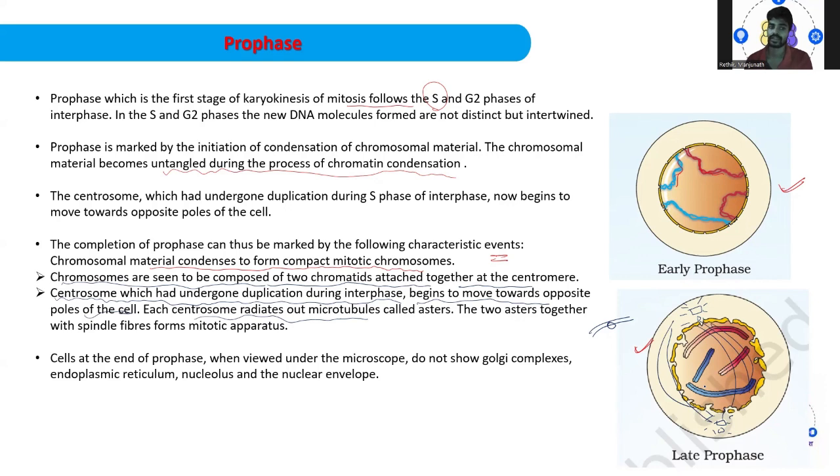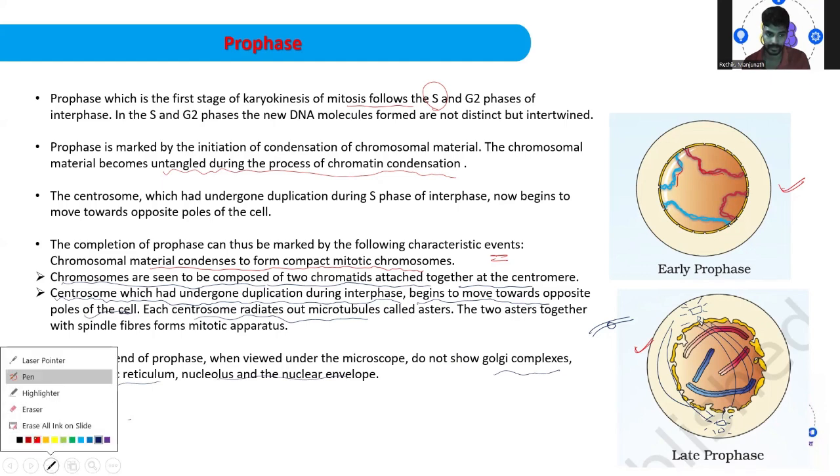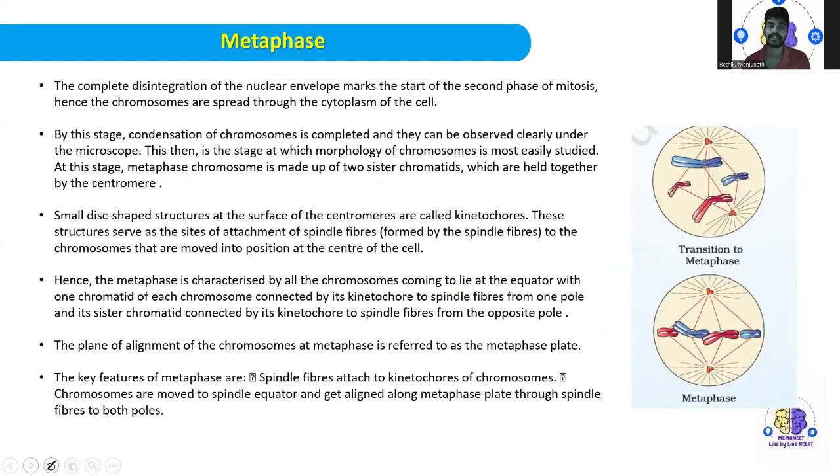Then the cells at the end of the prophase, when viewed under the microscope, do not show the Golgi complex, endoplasmic reticulum, nucleus, and nuclear envelope. Right. Then after the prophase, we will be seeing the metaphase. So after the prophase, what happens? The complete disintegration of the nuclear envelope marks the stage of the second phase of the mitosis.